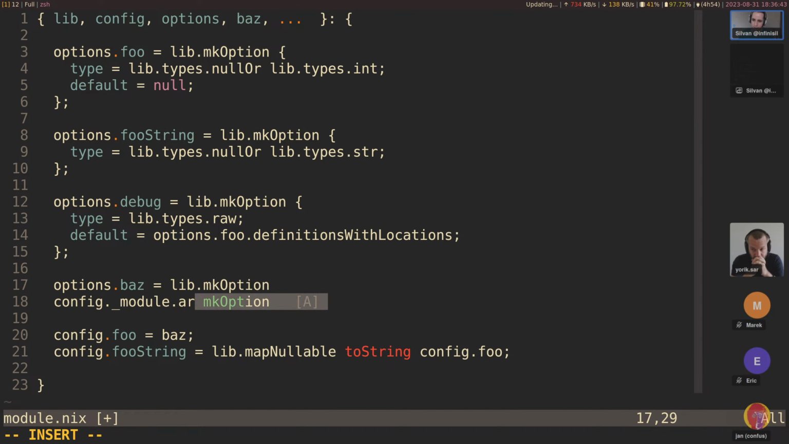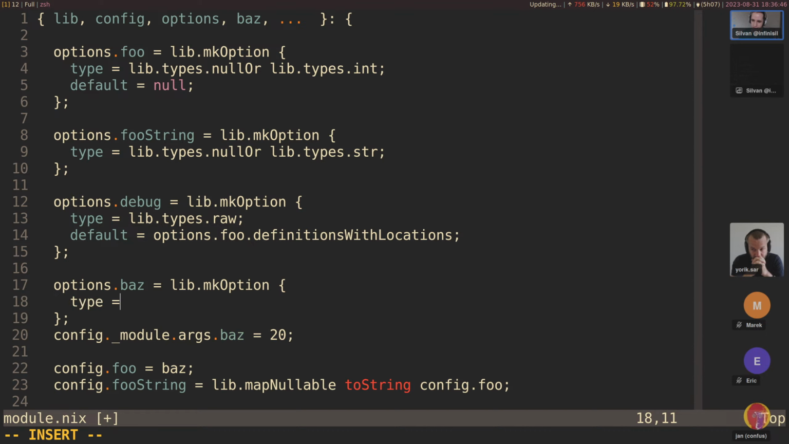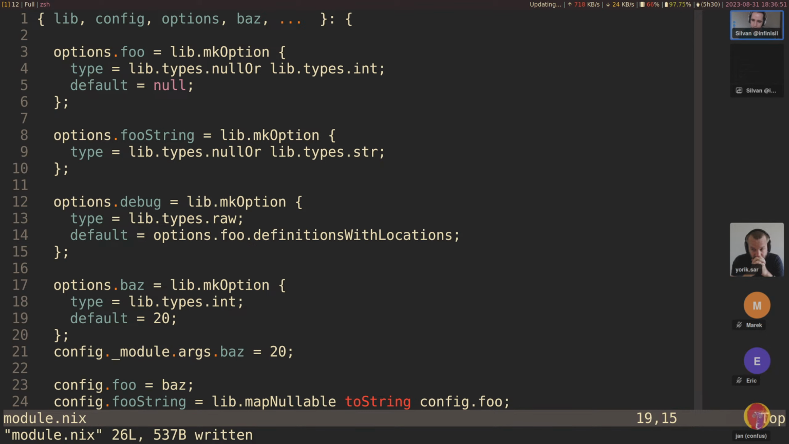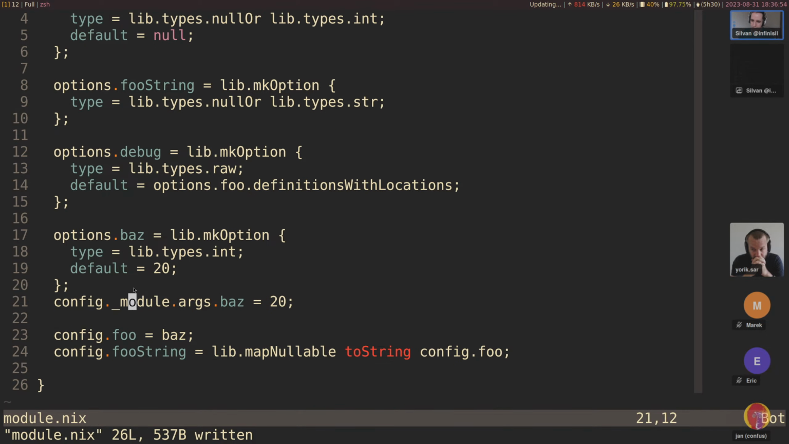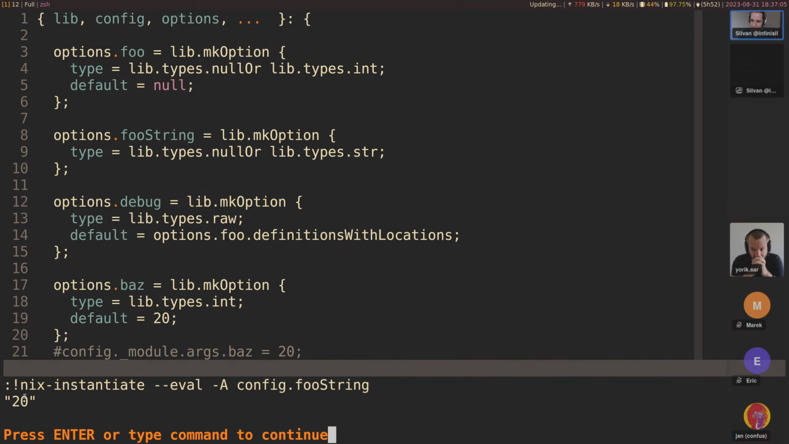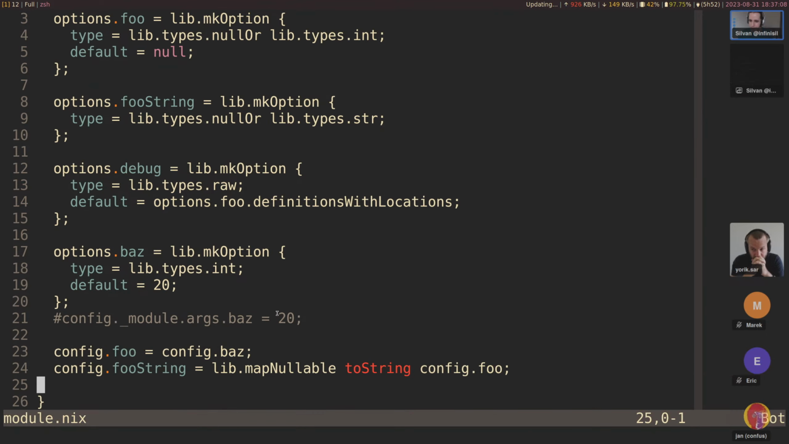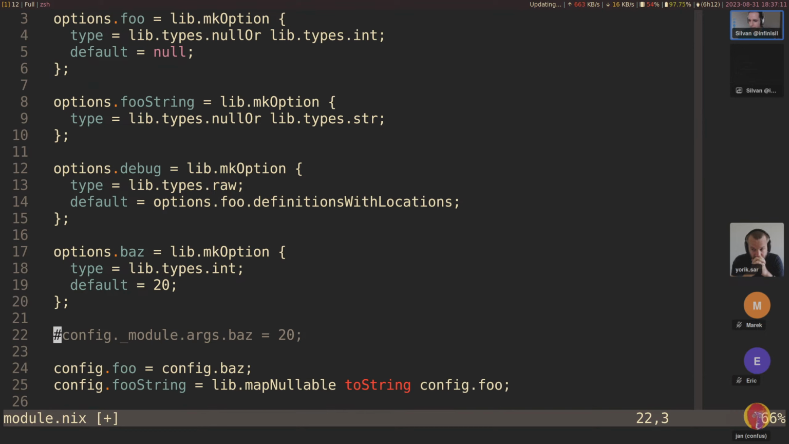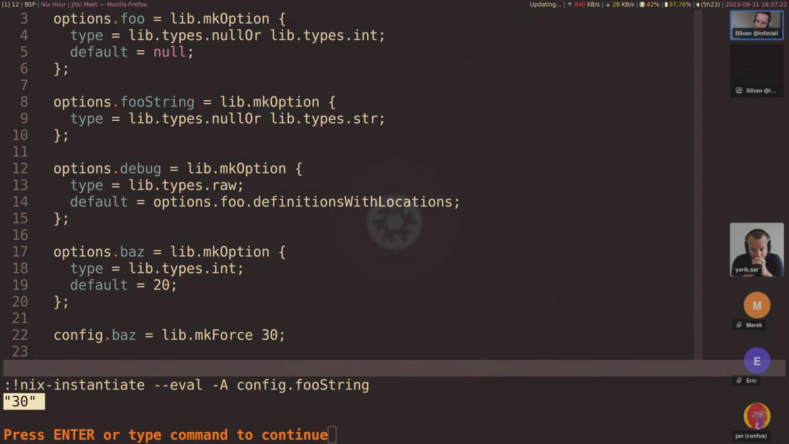So you would say baz is an option, and then you do type equals lib.types.int, then you give it default, that's 20. And so this allows you to change the default. So let's do this. So instead of using baz directly, you have to use config.baz. So you would say config.baz down here, would evaluate to the same thing. But now you can also, like in another module, say, well, actually, I don't want baz to be 20. I want it to be, let's use a lib.mkForce, I want it to be 30. And when you do that, it works.